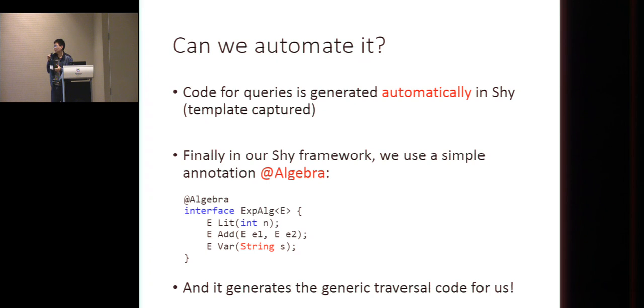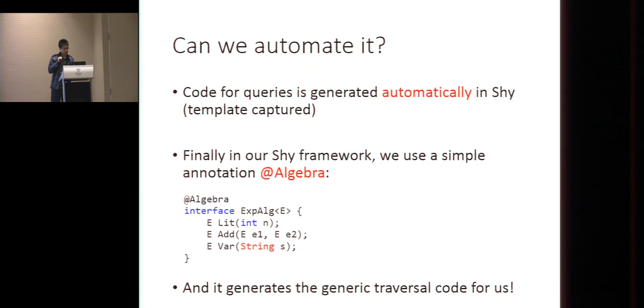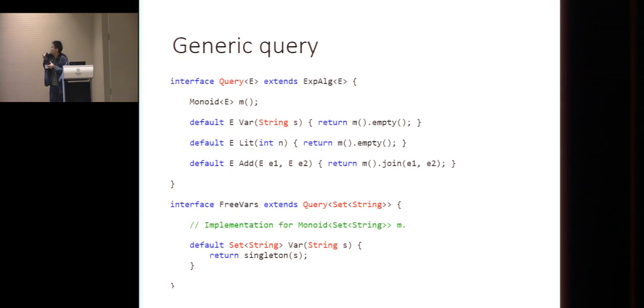And furthermore, another question is, can we automate it? So can we capture the template for these generic queries and generate the generic traversal code for us automatically? The answer is yes. So finally, in our Shai framework, we use the simple annotation @Algebra, and we put this annotation before the object algebra interface, and it generates this interface Query, the generic query for us.